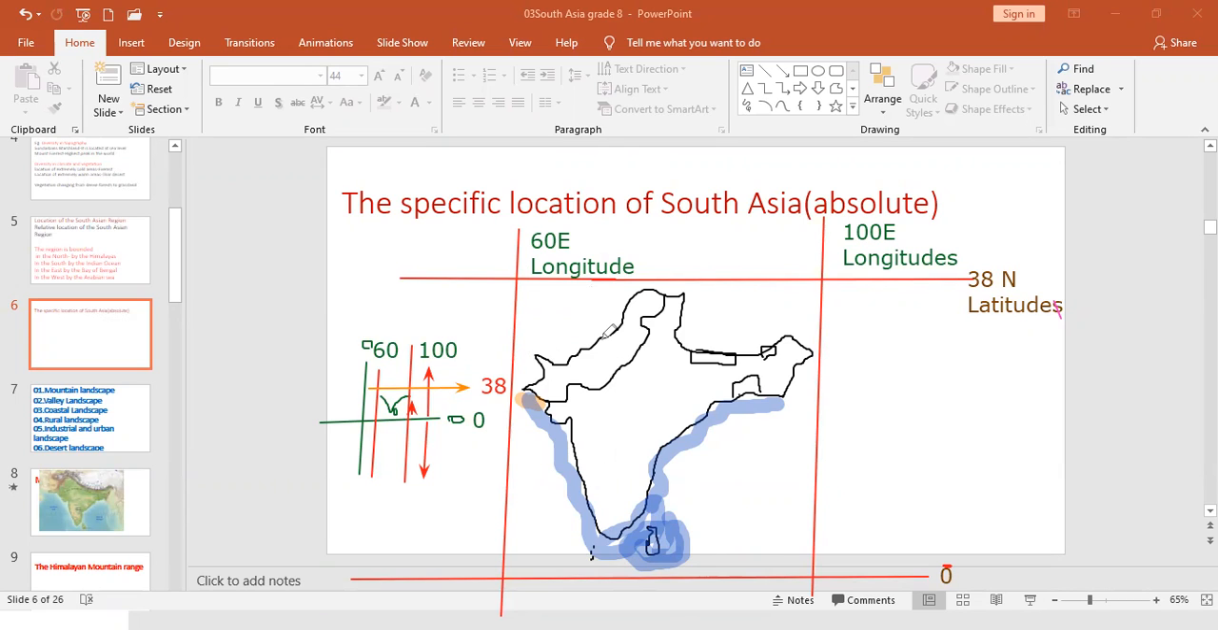Afghanistan geographically belongs to the Central Asian region. Here, this country belongs to the Central Asian region. We can easily remember the South Asian countries. I have told you, I think I have told you.